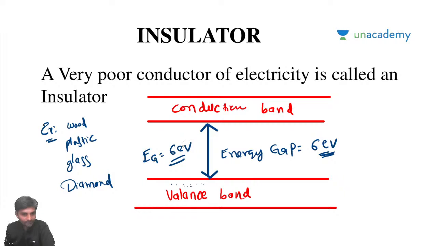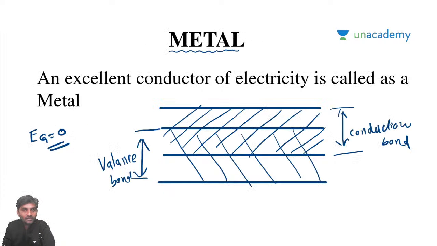If the energy gap is 6 electron volts, we call it an insulator, and if Eg is 0, we call it a metal. So the electron can easily move. More free electrons are available, which can move from one state to another, that is, from conduction to valence or valence to conduction.